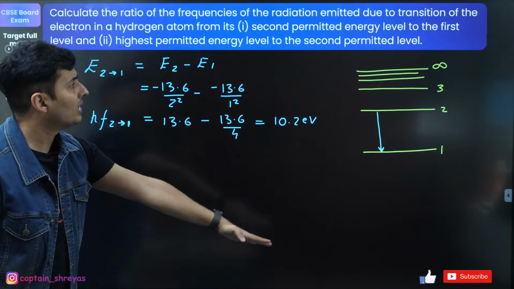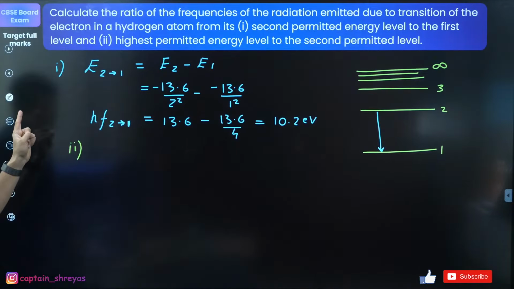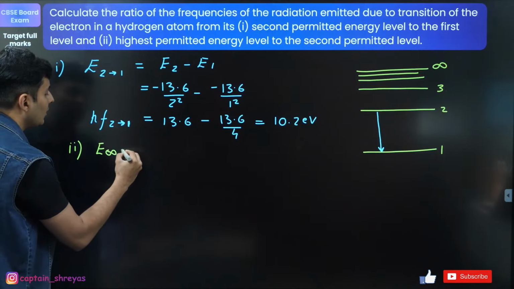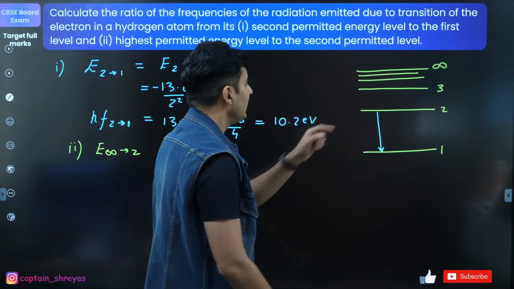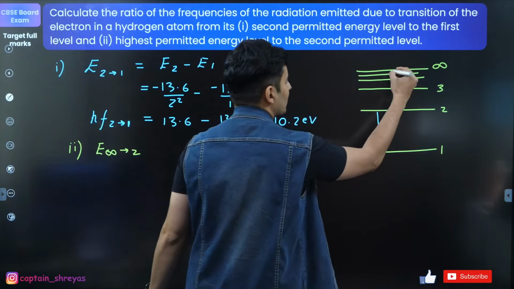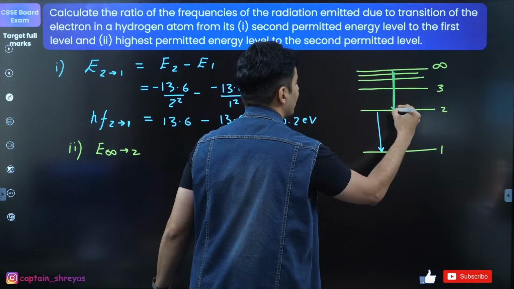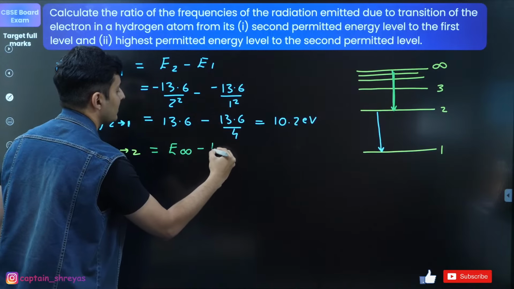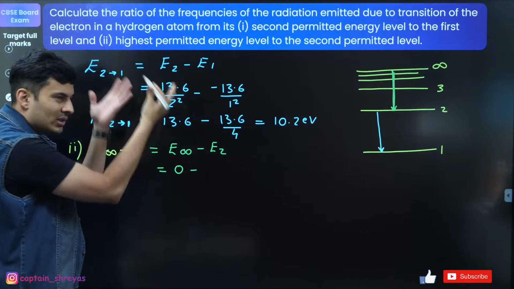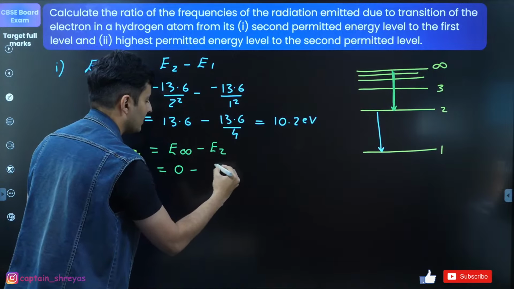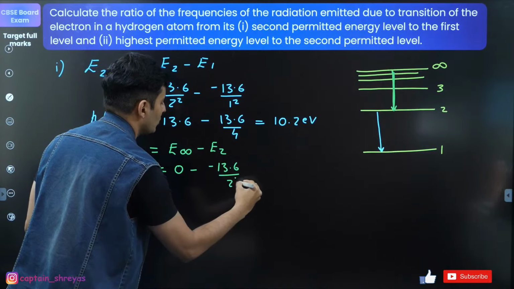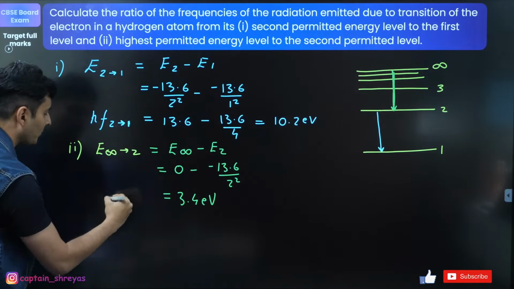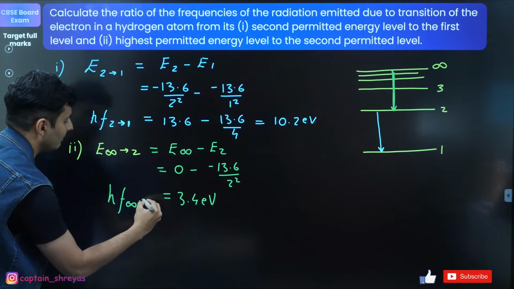Highest energy to the second permitted level. Highest energy to the second permitted level means what, guys? Look at this. Infinity to 2. Okay, just understand this. This is basically infinity to 2. That is what the second transition is all about. That will be basically E infinity minus E2. That will be 0, because energy at infinity is always 0, minus 13.6 divided by 2 square, which is just going to be 3.4 electron volt. This will be the h into f value from infinity to 2.